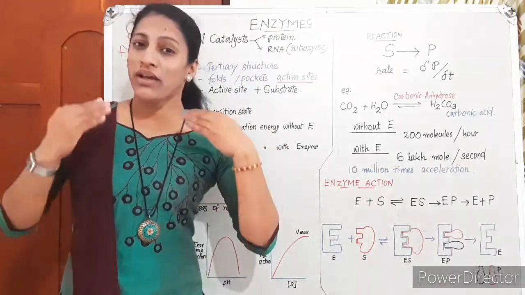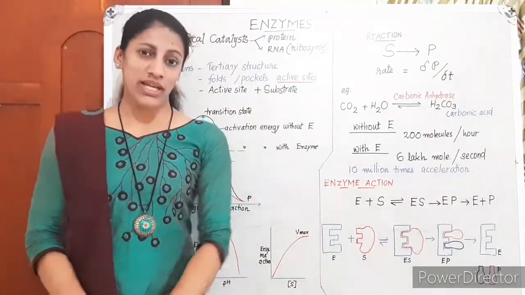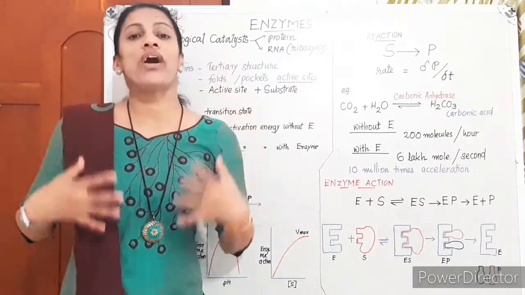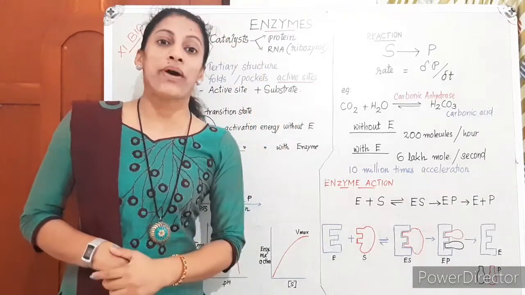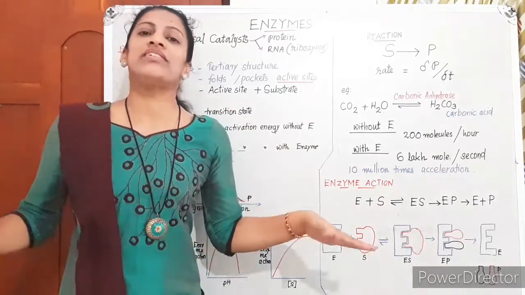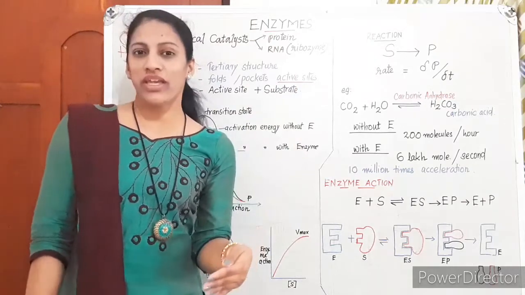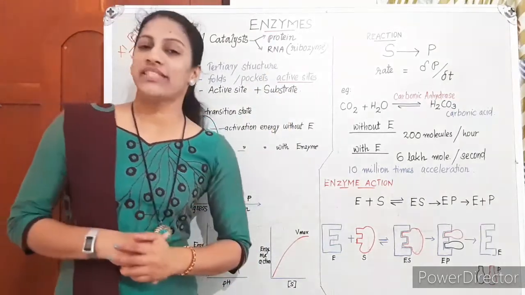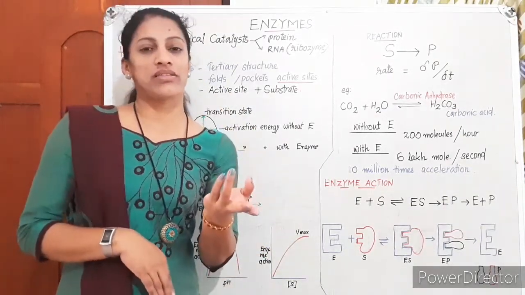Enzymes are present in our body to catalyze almost all reactions in our body. Different specific enzymes are there. Even in glycolysis and the Krebs cycle, multi-step metabolic pathways, A gives B, B gives C, C gives D. In all these steps, different enzymes are required. In a metabolic pathway, all steps are catalyzed by enzymes. So enzymes are biocatalysts. Most of them are proteins and some RNA can also act as enzymes.